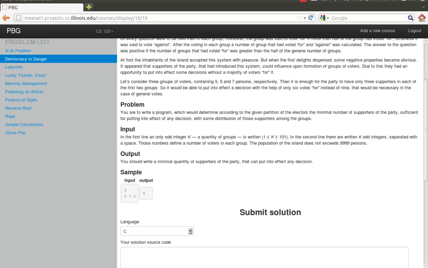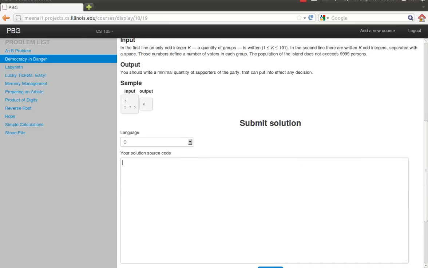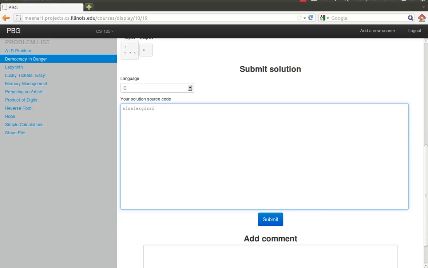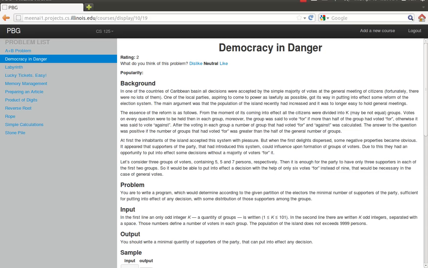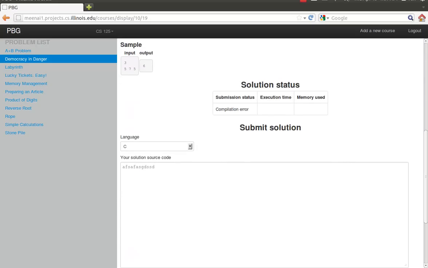Okay, so I'm going to try and submit a completely invalid solution that should not even compile. So yes, I get a message that says compilation error. As you can see, you can switch between C, C++, and Java. Now I'm going to submit something that compiles but is not the correct solution. So this code should not really do anything, but it should compile.